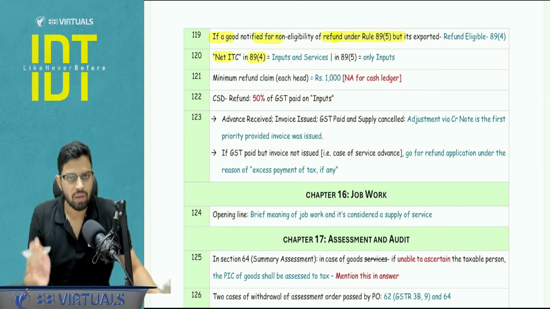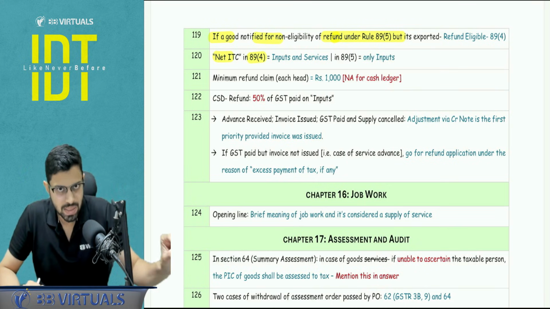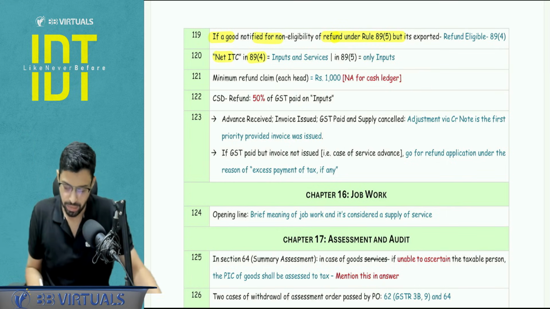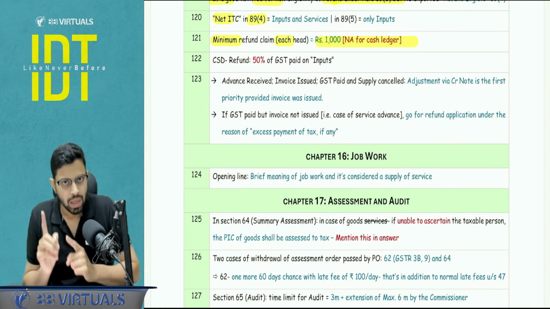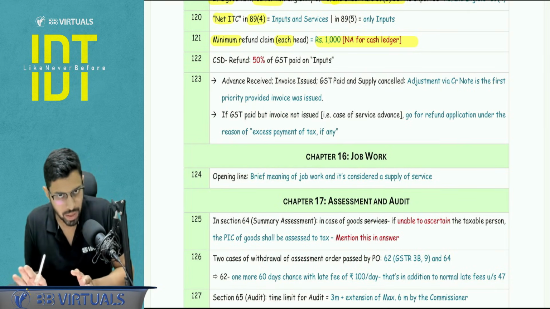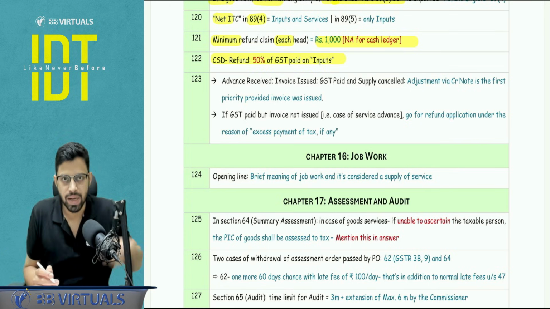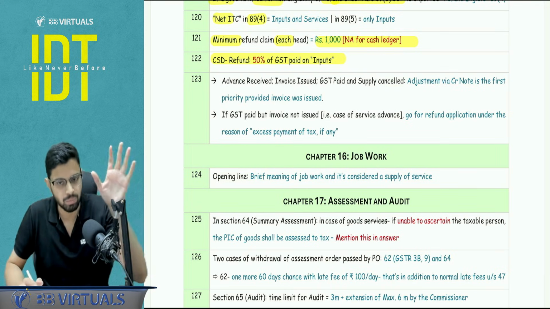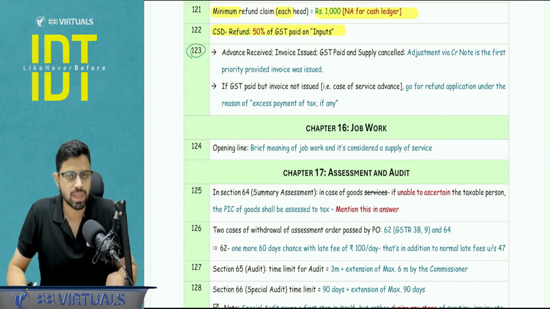Net ITC in 89.4, the net ITC calculation that we take, it includes input and input services. In 89.5 it only includes inputs. Capital goods, nowhere it is included. Minimum refund claim under each head is rupees 1000, and this is not applicable for e-cash ledger. 2 years time limit for RFD01 is also not applicable for the e-cash ledger. Okay, next. CSD refund, that is the canteen stores department, they get the refund of 50% of inputs, not services and capital goods, inputs. Next point is a circular clarification regarding how to adjust the tax liability.